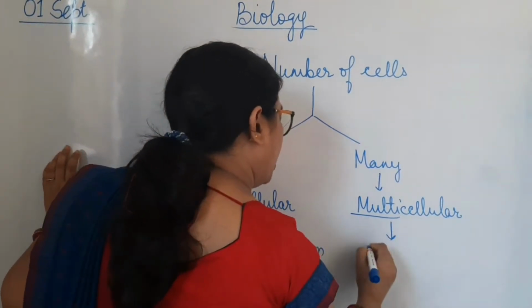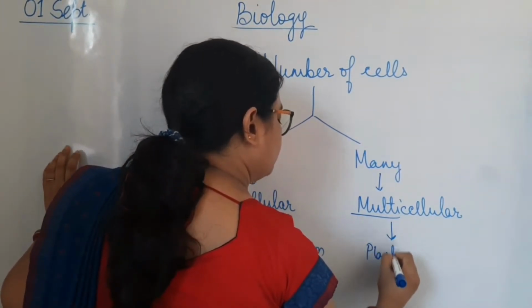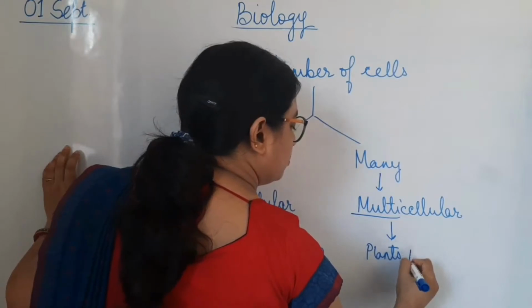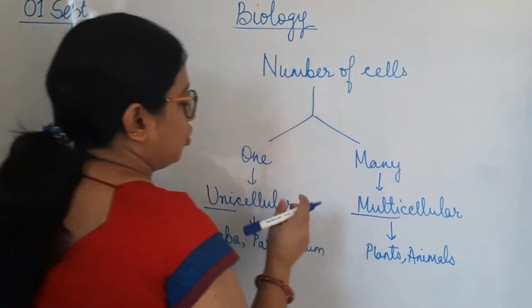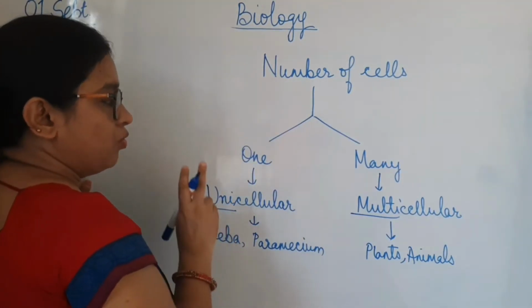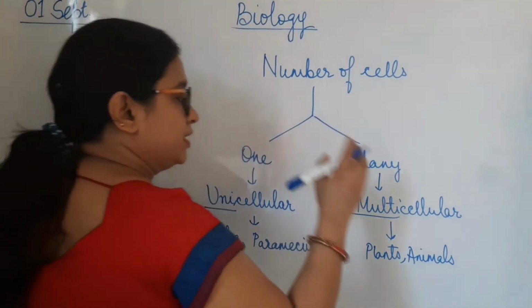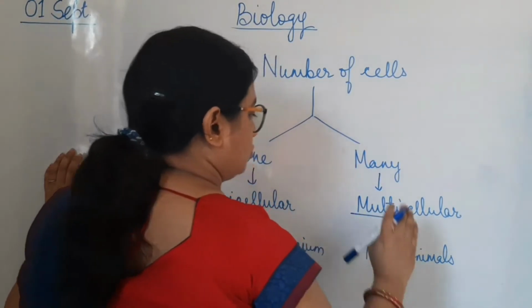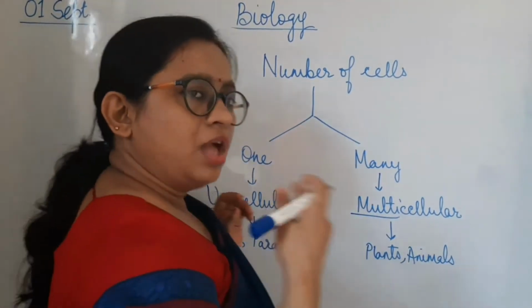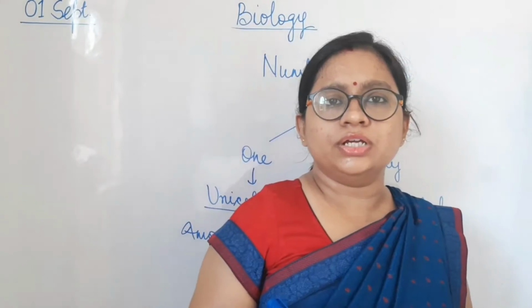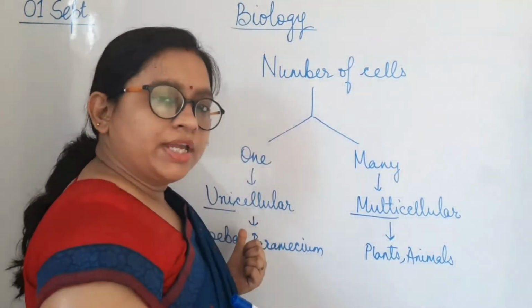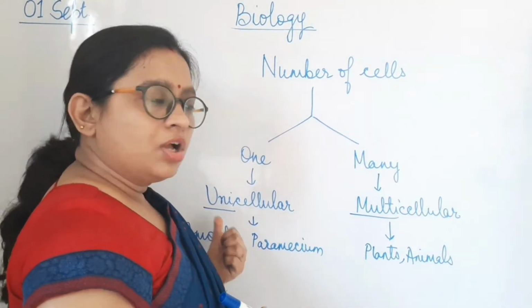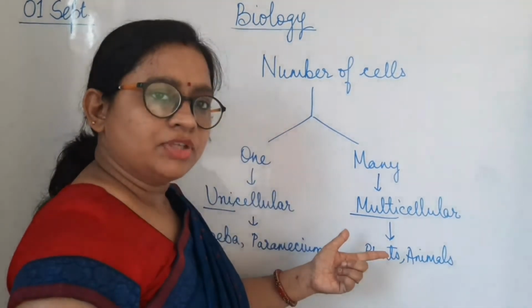Whereas plants and animals, including you, are multicellular. So this organism has only one cell, whereas these organisms have lots of cells. It can be hundreds, thousands, millions, trillions, like in the case of the human body. Now this organism is not capable of any function, or its function is different from multicellular.